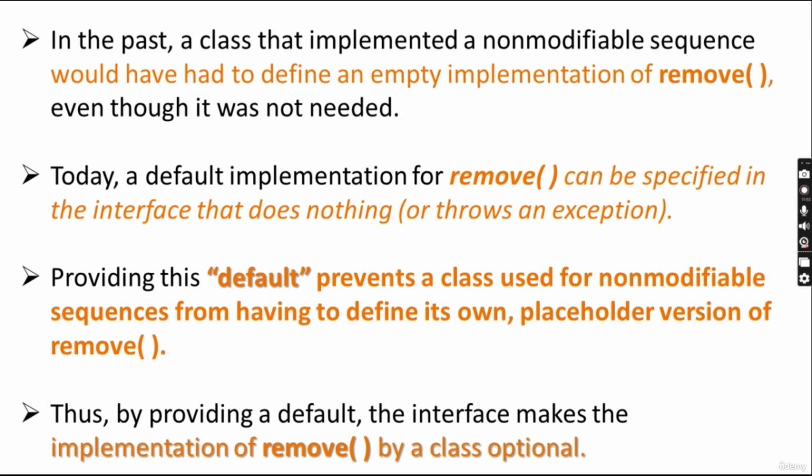So it is not compulsory for the class to implement remove if it is not needed by them. It is optional for them, for example, for non-modifiable sequences. Thus, providing the default makes the implementation of remove by the class optional.